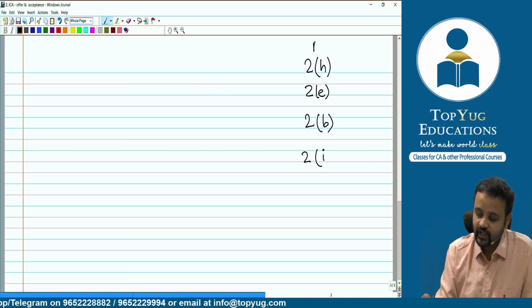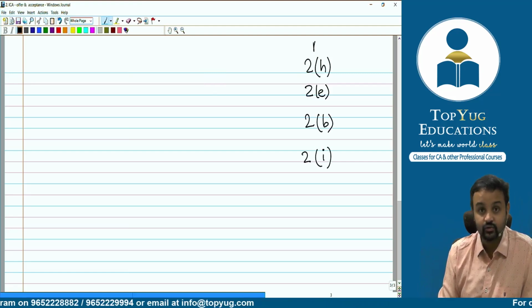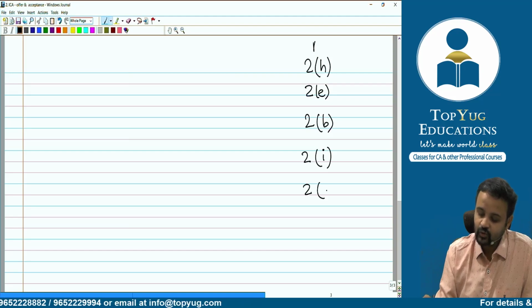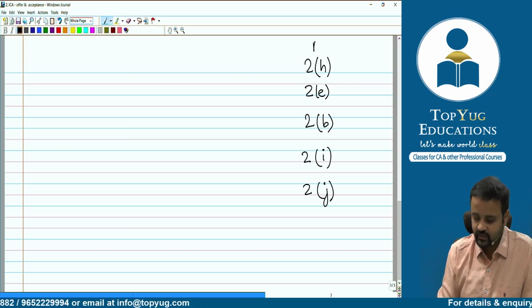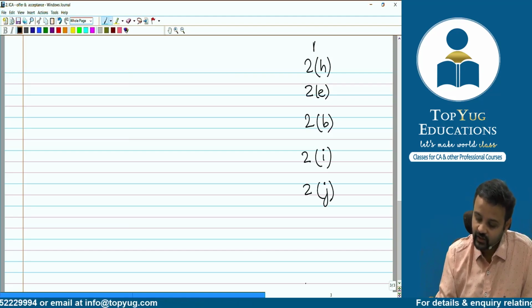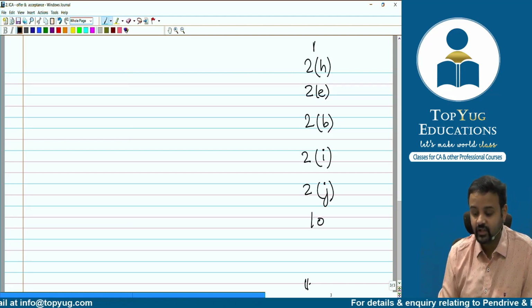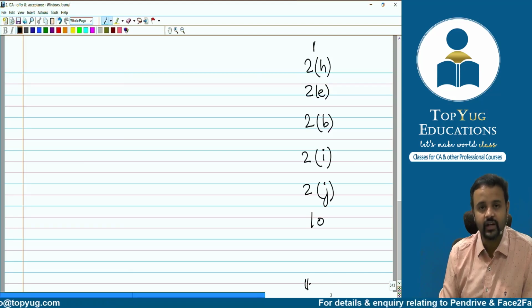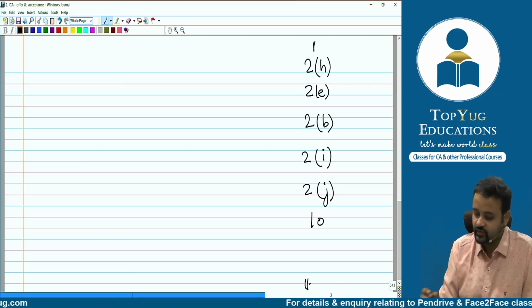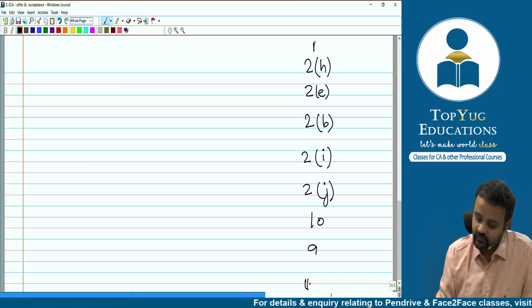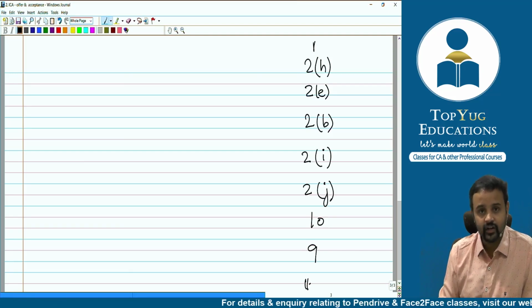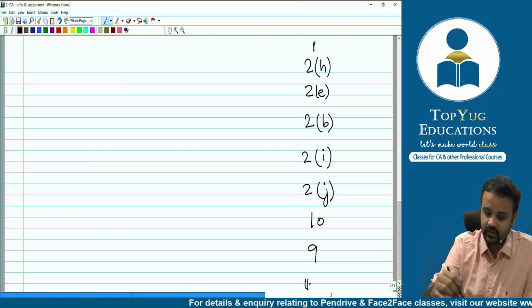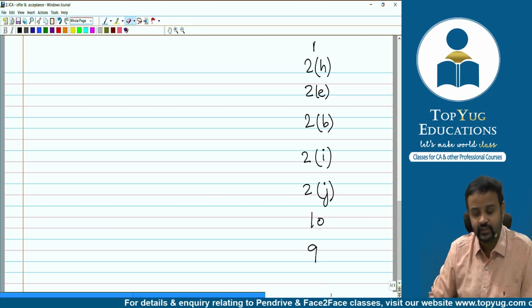Then 2 clause I, voidable contract. 2 clause J is void contract. Then we talked about what? Section number 10, which is nothing but the essential elements of a valid contract, or we can say conditions of enforceability. Then we have talked about express contract and implied contract, which is section number 9 of this Indian Contract Act, isn't it?